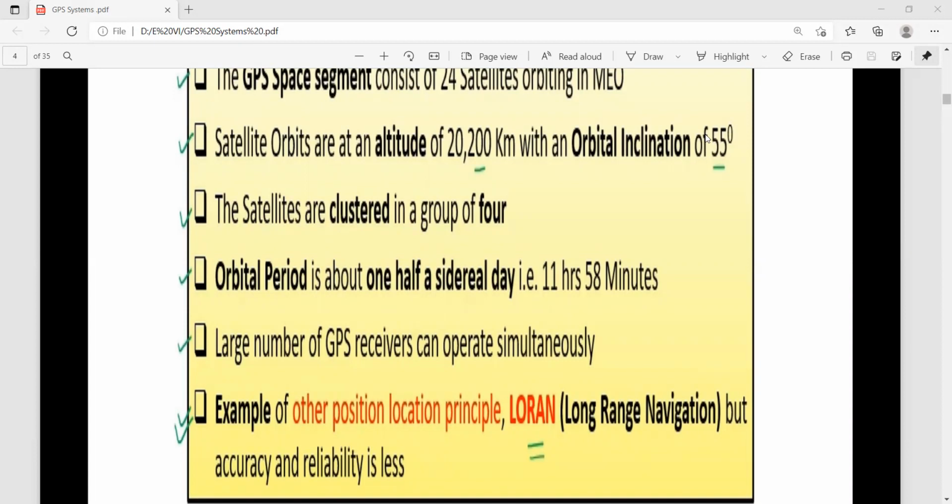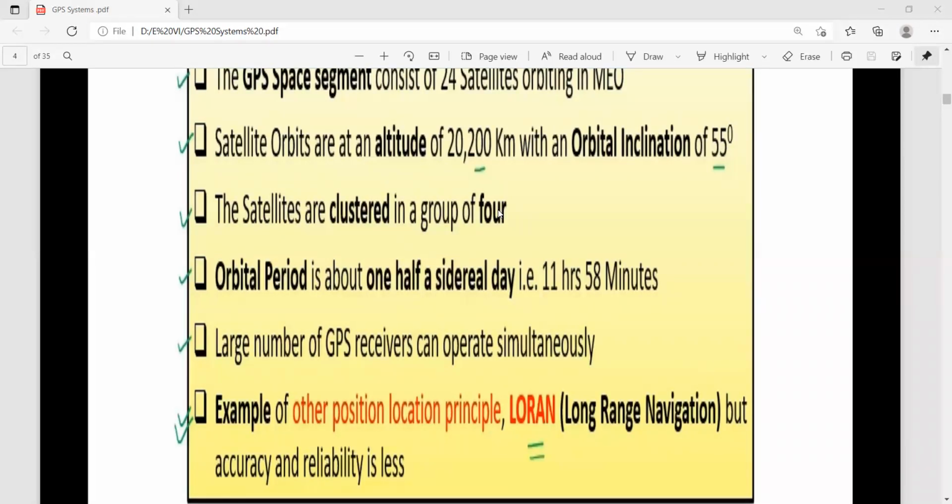Throughout the globe, that is a 360 degrees angle. Each and every satellite is at a 55 degrees angle, and the satellites are clustered in groups of 4.